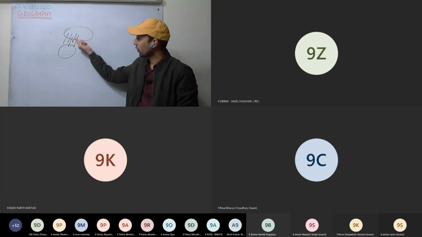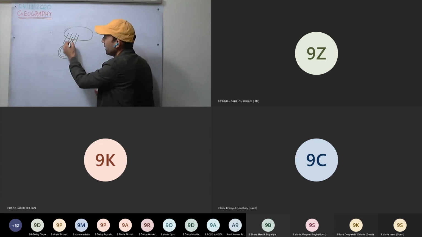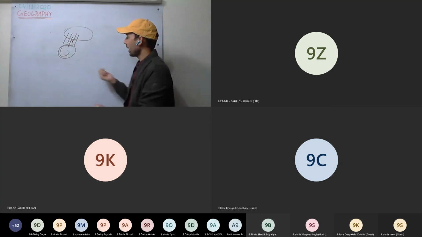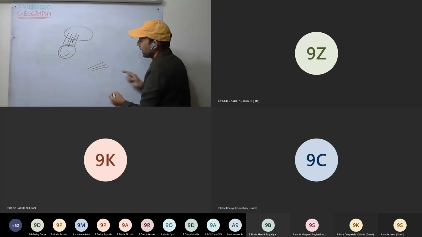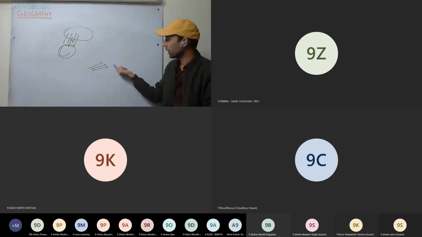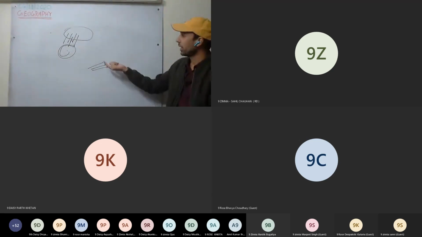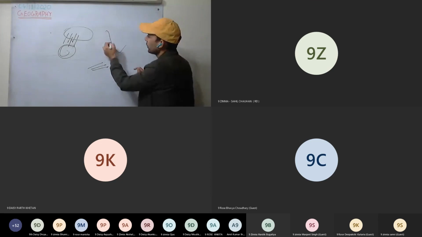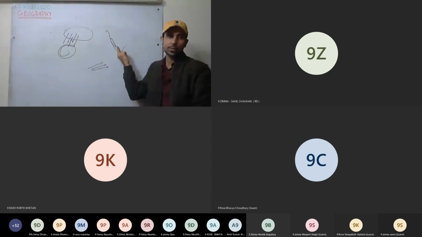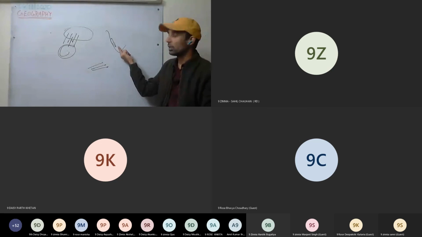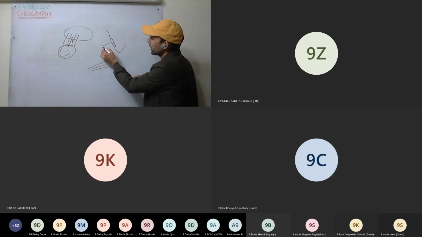So cold winds always decrease the temperature of all the places which lie in their path. And if warm winds are flowing, they will increase the temperature of all the places lying in their path. Example you can give: the coastal areas have moderate temperature, with very little diurnal or annual range of temperature. That is because of the winds flowing from the sea.